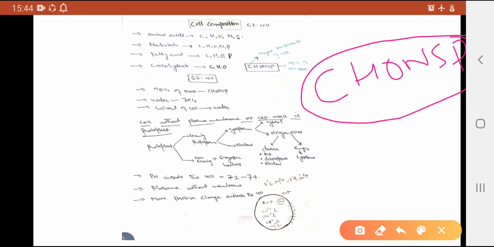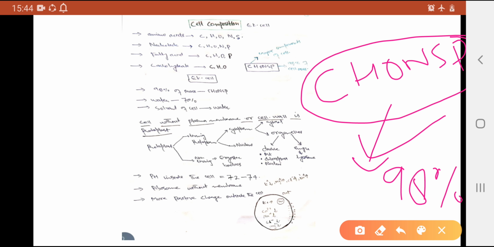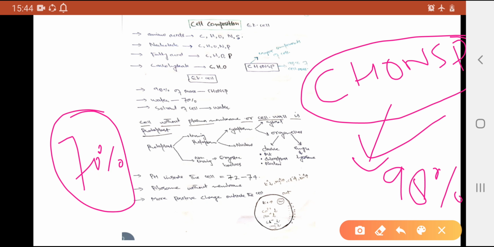We can call it CHONSP. I hope this may be clear to you. These are the basic things present inside the cell. They make up 98% of the cell, and of the rest, 70% is water. That is the solvent of the cell.